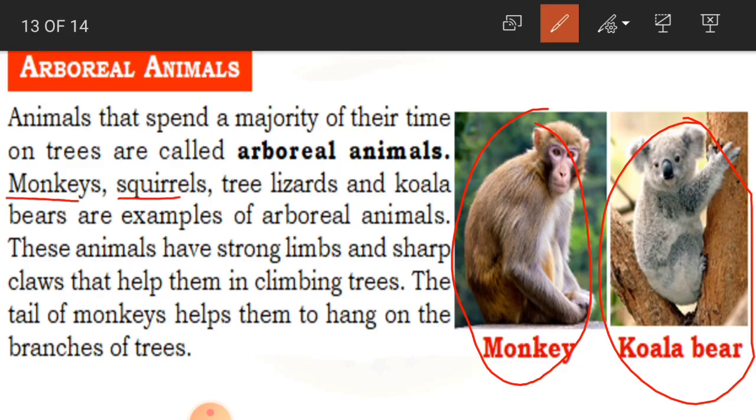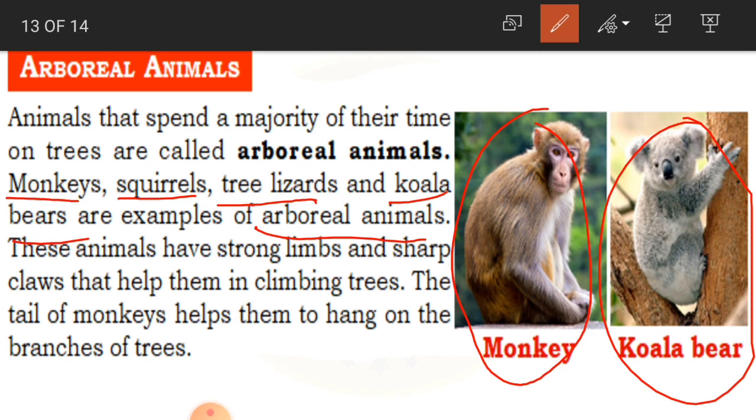Monkeys, squirrels, tree lizards and koala bears are examples of arboreal animals. As we can see in the picture here, monkey and koala bear, and apart from that you also have squirrels. Squirrels, have you observed, children, squirrels on the trees jumping? So squirrels and tree lizards, they are all some examples of arboreal animals.